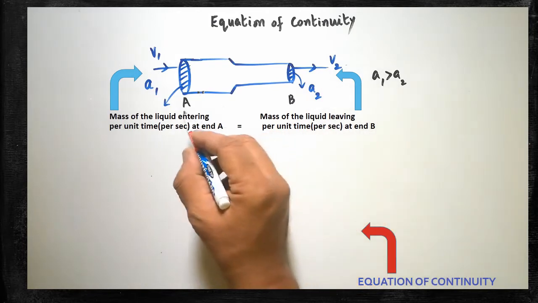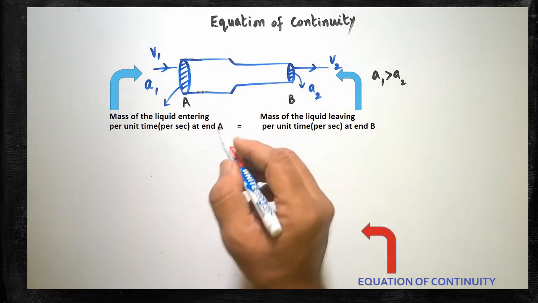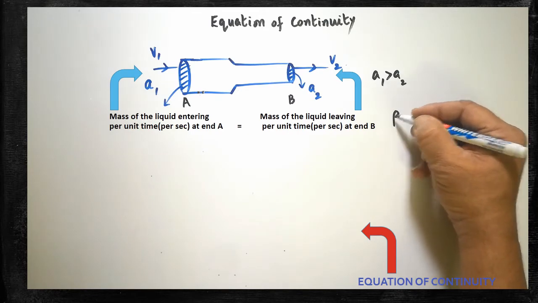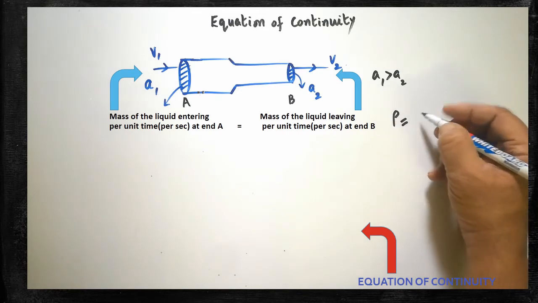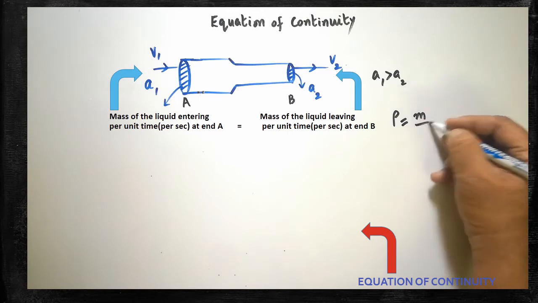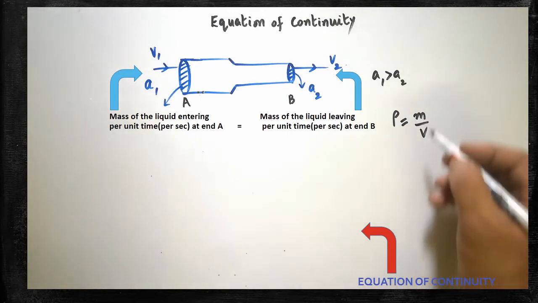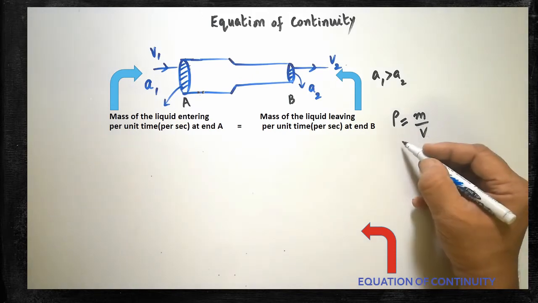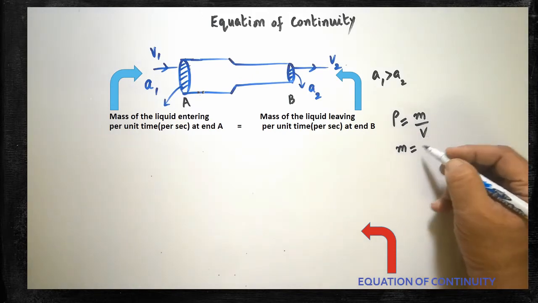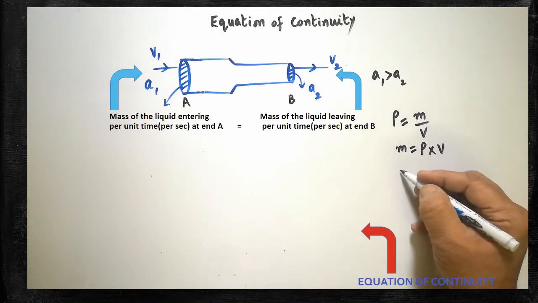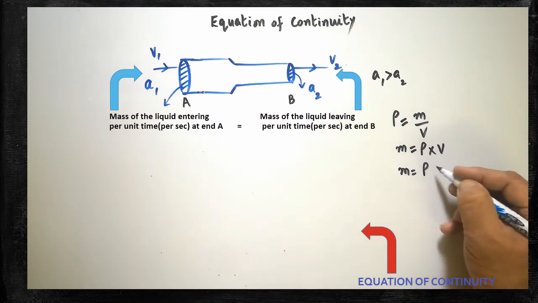Here, to get the mass, what is the fundamental formula? The liquid has a density. So rho is density, and rho is equal to mass per volume. That mass could be obtained by cross multiplying the formula. Mass is equal to rho into volume. Are you clear? M is equal to density into volume.